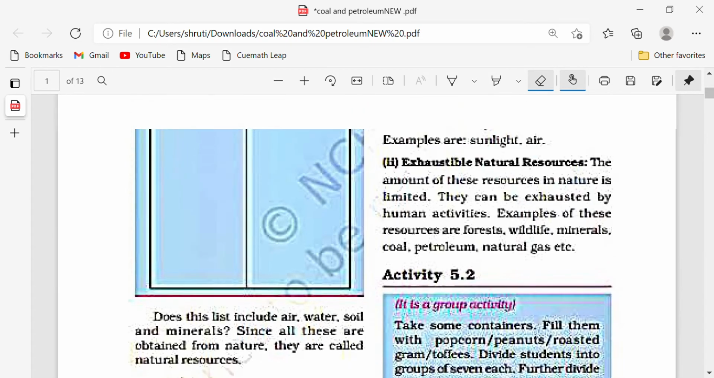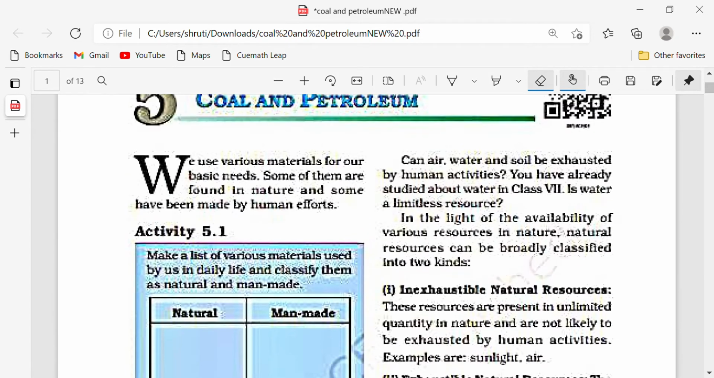Now, can air, water and soil be exhausted by human activities? You have already studied about water in class 7. Is water a limitless resource? What do you think? No, nowadays water is not limitless. That is why it's told that we should use water judiciously. We should not waste water because it is not limitless.